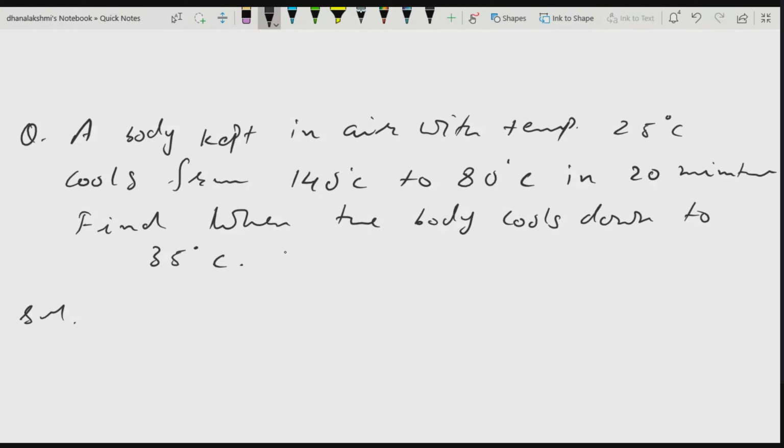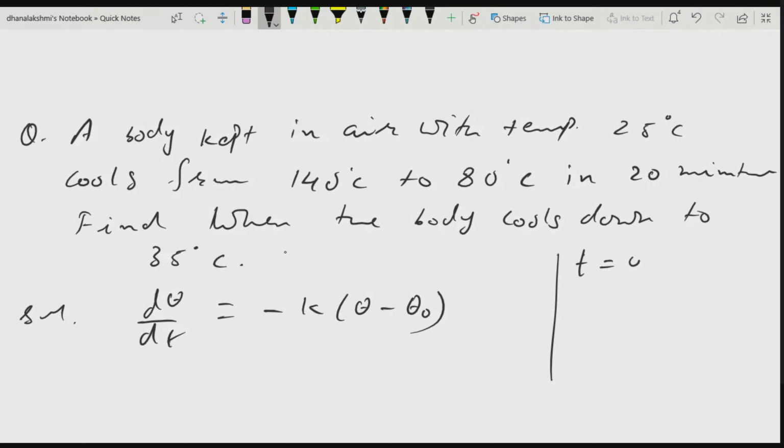So what things are given? You will write by Newton's law of cooling, d theta by dt is equal to minus k times (theta minus theta naught), where theta naught is the temperature of the air and theta is the temperature of the body.